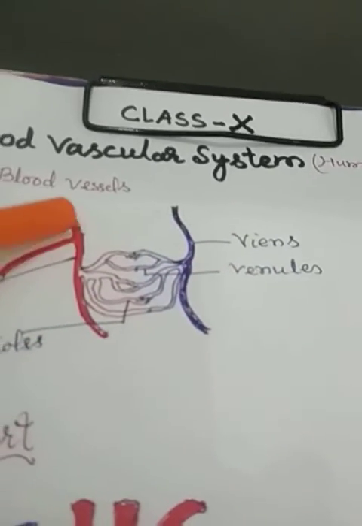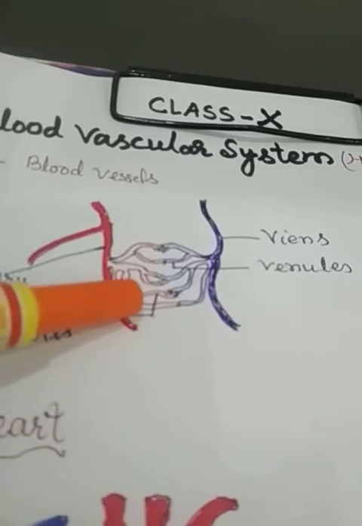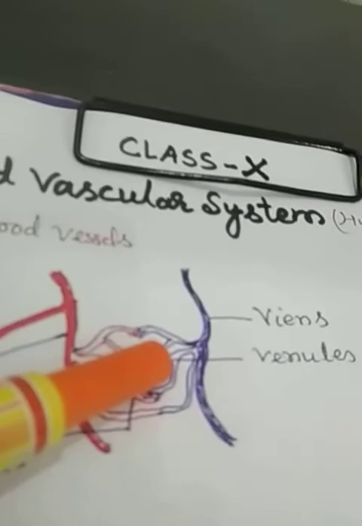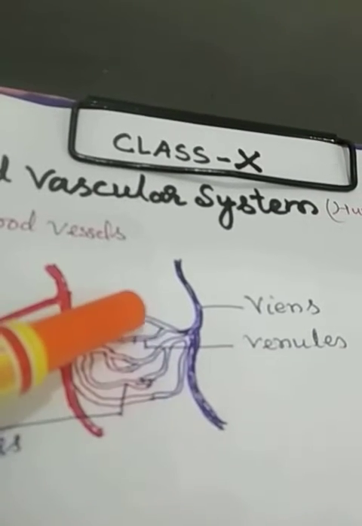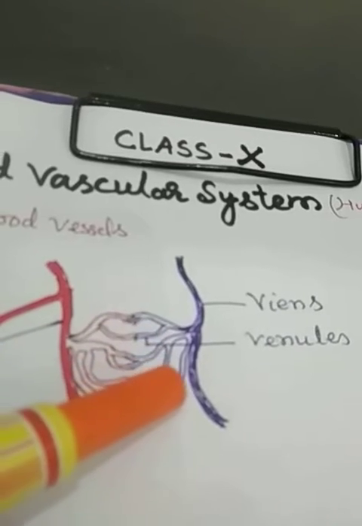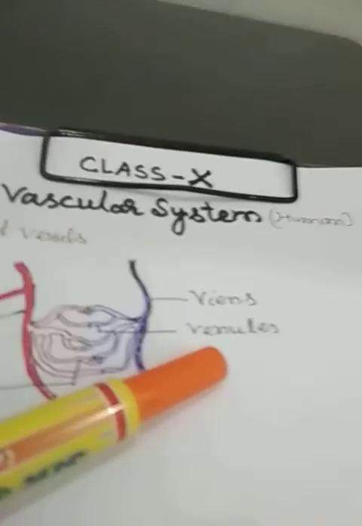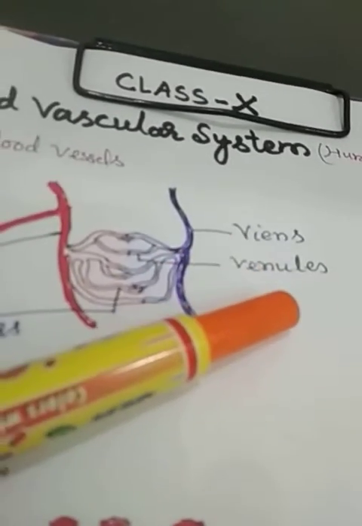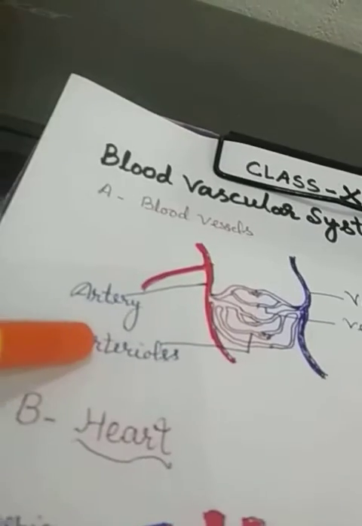Arteries and veins get supplied throughout the body, and they are further branched and get supplied to all the organs and tissues via small thin blood capillaries, which are called venules and arterioles.